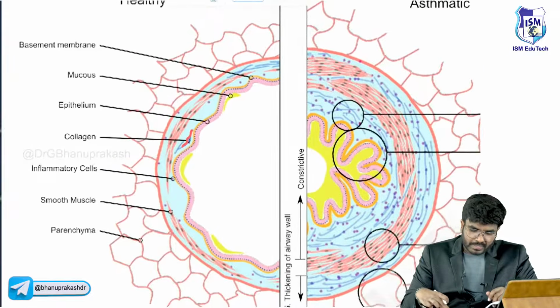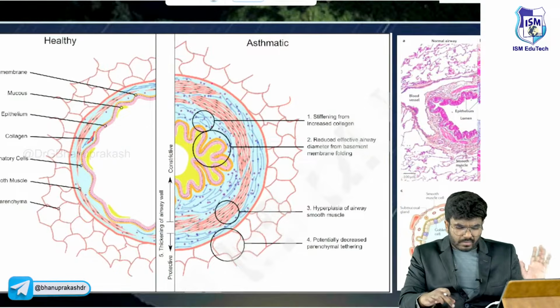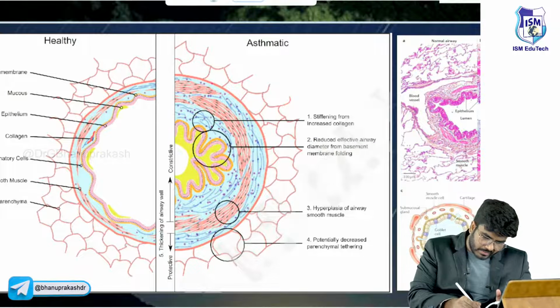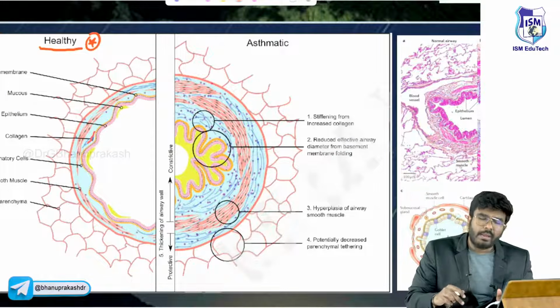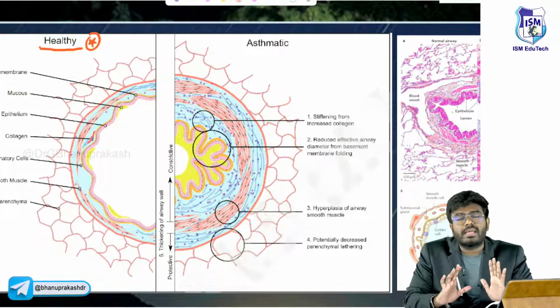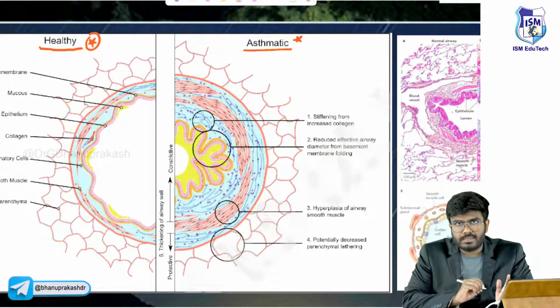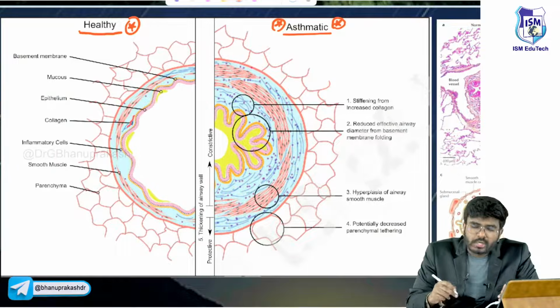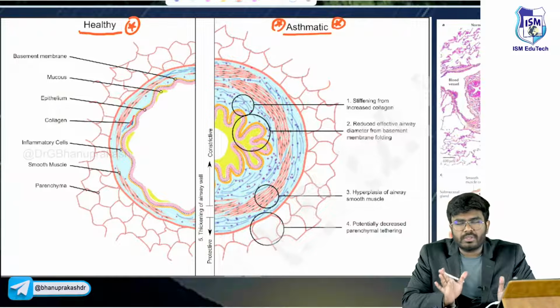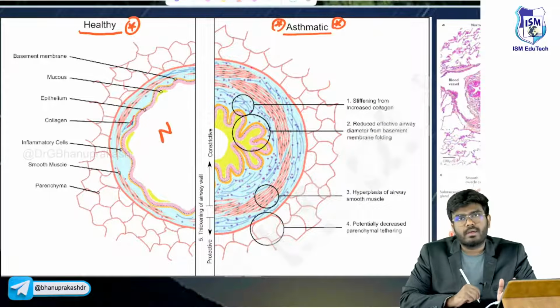Look here. This is the healthy one on my left side. On this side, I'm showing you the normal, healthy airway. On my right, I'm talking about the airway in asthma. So, is it normal or not? In both cases, is it the same? Definitely not. This is the normal healthy respiratory tract.